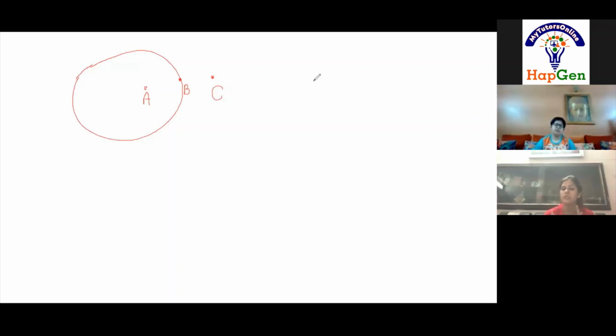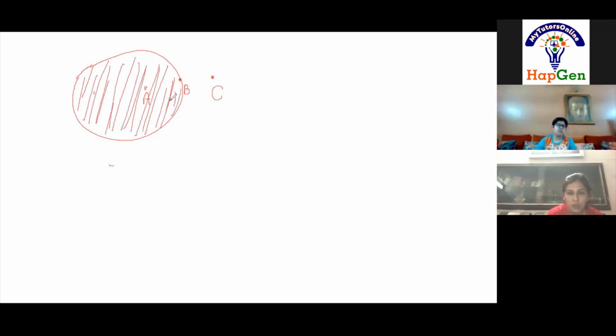So we have 3 points. We have point A, which is inside the closed curve, point B, which is on the boundary of the closed curve, and point C, which is outside the closed curve. Now, if I shade this portion, this closed curve has this point A and it has this point B. This is known as region. This is excluded. Why is this excluded? Because it is lying outside this closed curve.